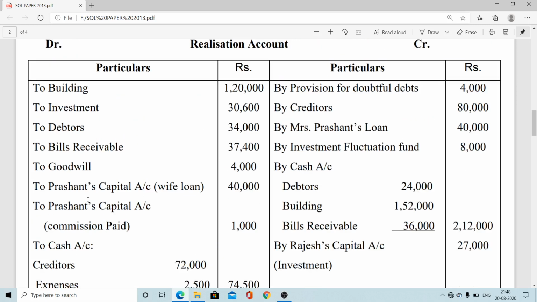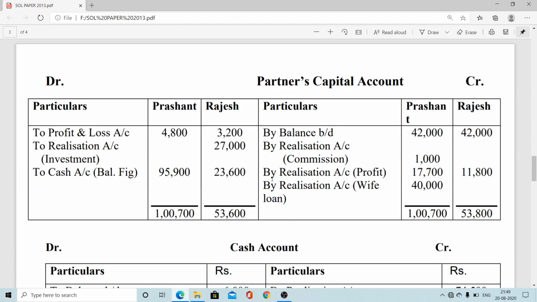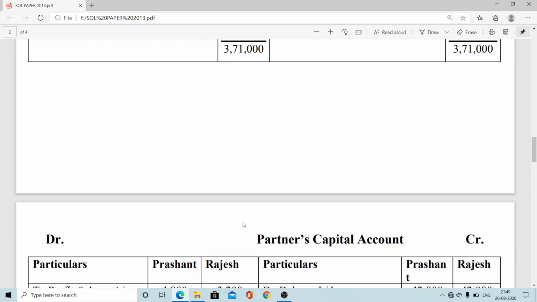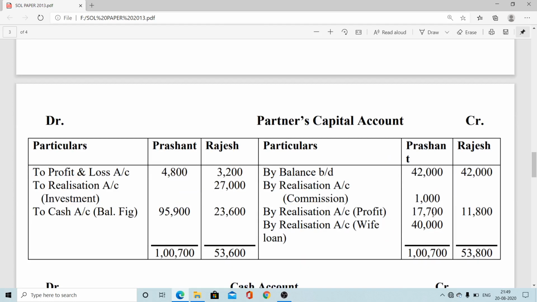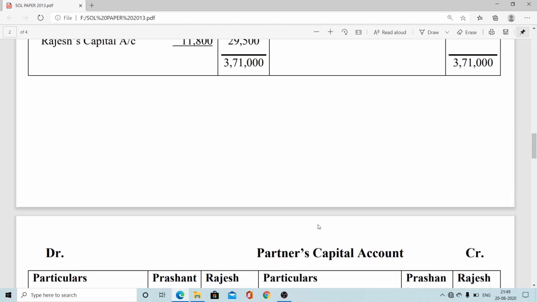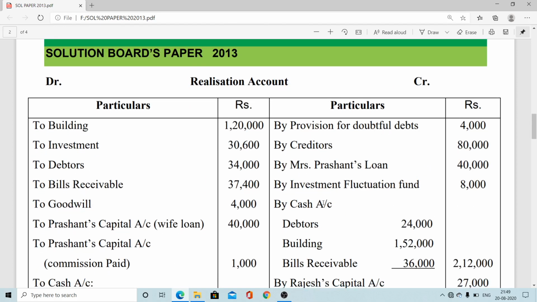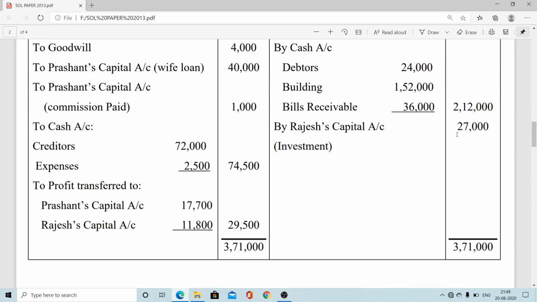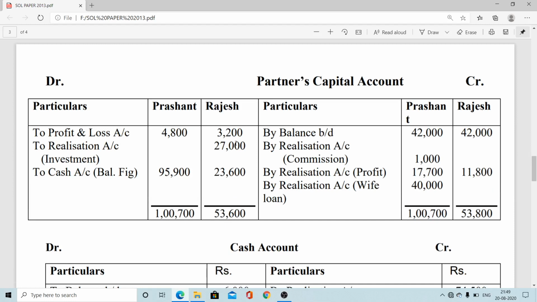On this side, to Prashant capital, is the reverse entry: by realization, the discharge of wife's loan. Then the profit on realization, by realization within brackets profit, this amount 17,700 and 11,800. On the other side, Rajesh capital in the realization account, corresponding to the posting in realization, is 27,000.